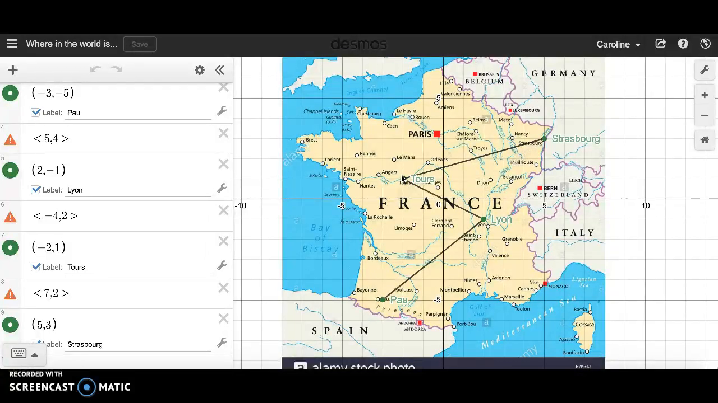The vector from Tours to Strasbourg was 7,2. So you go to the right 7 spaces since it's positive. So 1, 2, 3, 4, 5, 6, 7, and up 2 spaces, 1, 2.